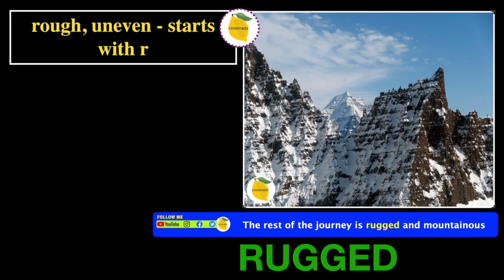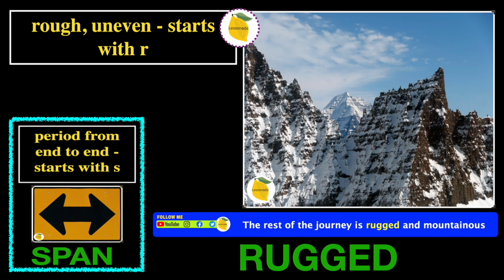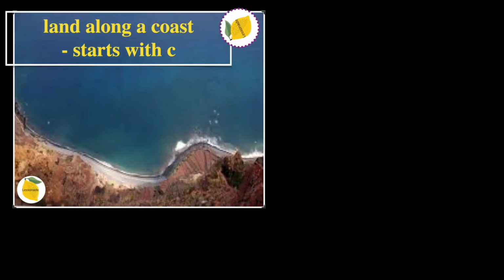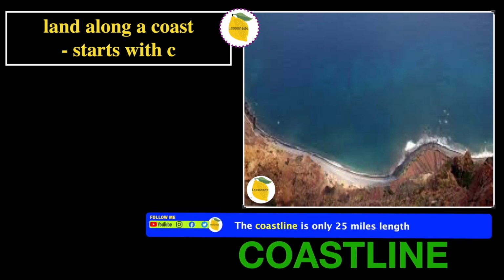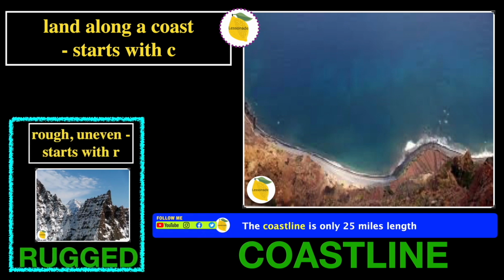So let's try to recall the previous slide. And the previous slide is span. Let's go on to the next one. Land along a coast, starts with C. In this picture, we can see a piece of land that is along the coast. And the word will be coastline. And the sentence for coastline is, the coastline is only 25 miles long. So before we go into the next one, let's try to recall the previous slide. And the previous slide is rugged.